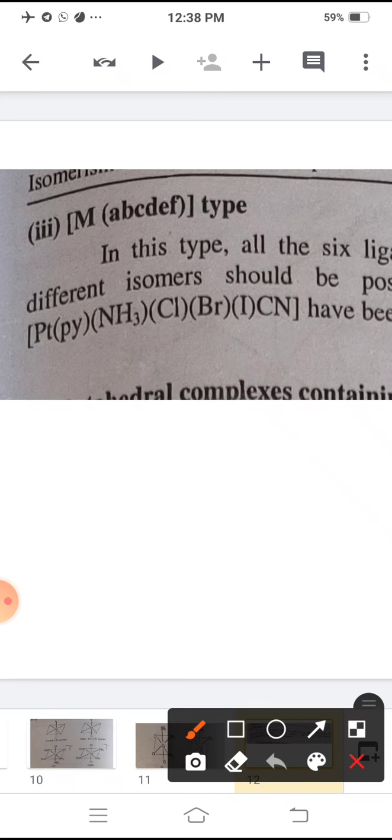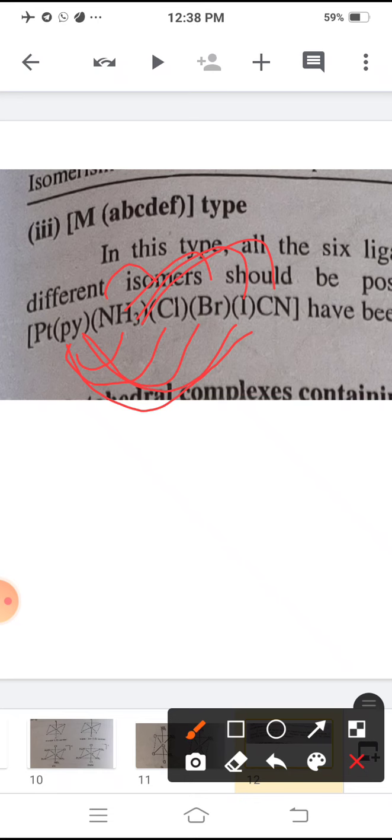One: pyridine opposite with ammonia, pyridine opposite with Cl, pyridine opposite with Br, pyridine opposite with iodine, pyridine opposite with cyanide. That is 1, 2, 3, 4, 5 structures. Again, ammonia opposite with Cl, ammonia opposite with Br, ammonia opposite with iodine, ammonia opposite with cyanide. This is 4 possible. 4 plus 5 makes 9.